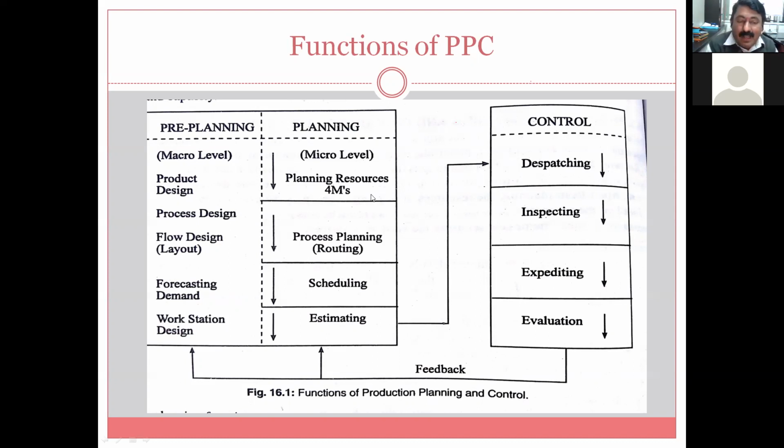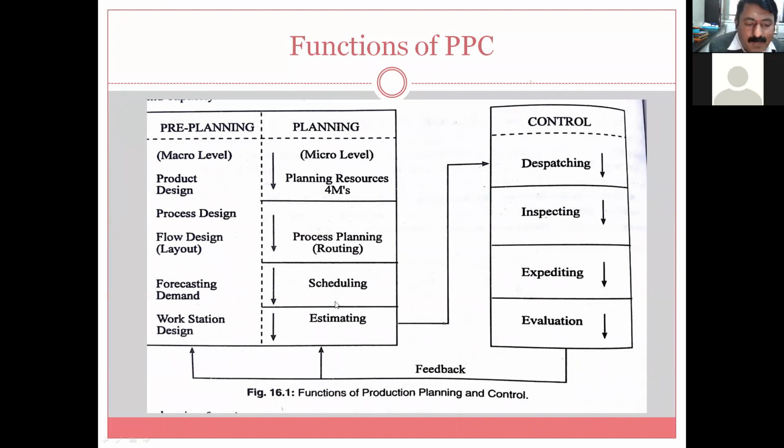So a schedule chart, and again there will be a chart displayed for the machine. Let us take that one CNC machine is there. So the complete month schedule of the CNC: the first 7 days these parts will be there for the CNC, days 8, 9, 10, 11 these parts will be there, then further 4 days these parts will be there, and so on up to the end of the complete month. So this is the scheduling. And then estimate, based on all this, what is required, what is being produced, and what is the actual estimate. So analysis will be made. So this is a further stage of the planning.